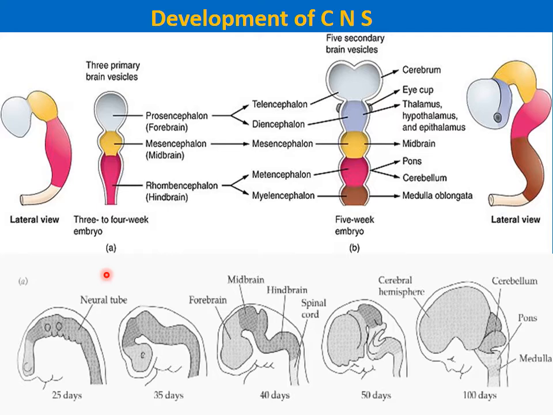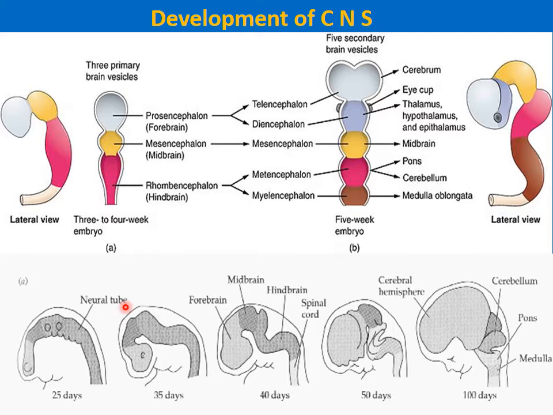Initially, the neural tube is straight, but as the embryonic disc folds during the longitudinal and the transverse folding, the neural tube also shows a curve, which is convex dorsally.